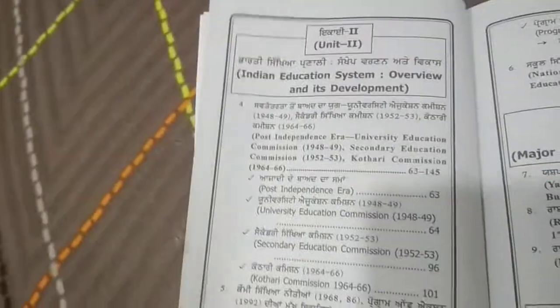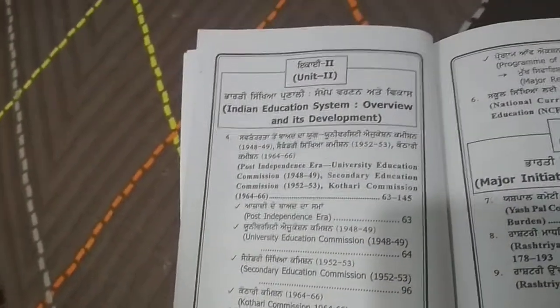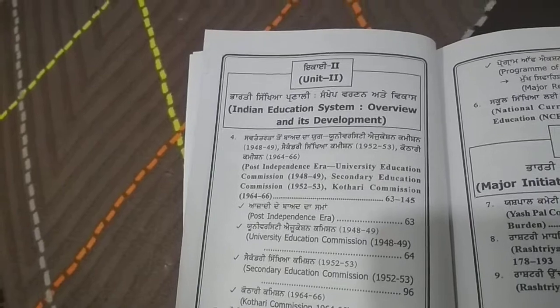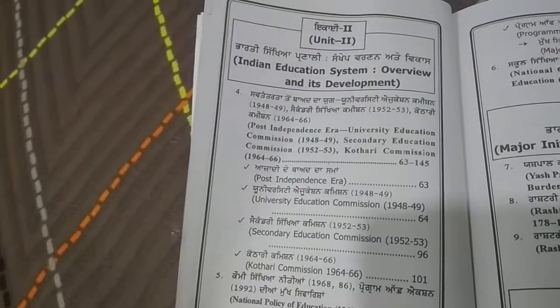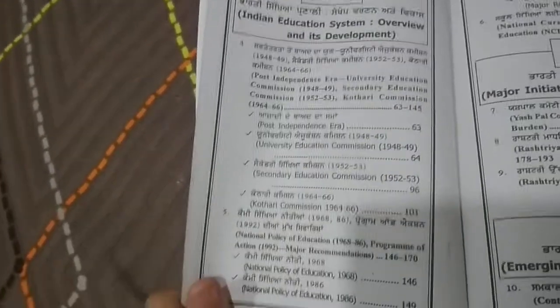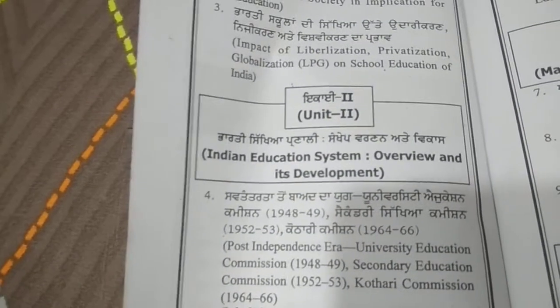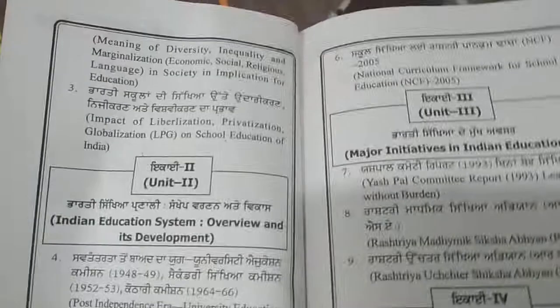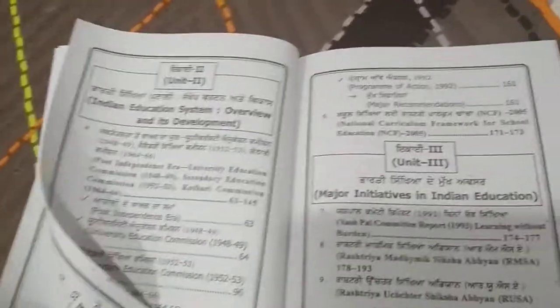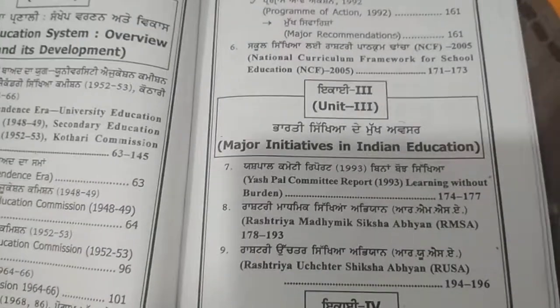Now we can go to Unit 2 and check Indian Education System, post-independence era, university education. Subtopics are also given page wise. Everything is explained. Now we can check whether it's in the syllabus or not. In the syllabus, Unit 2 was Indian Education System, post-independence era, university education, and the subtopics are given.